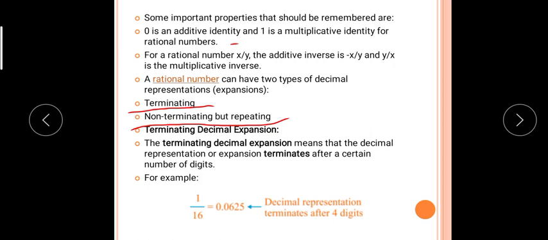Now terminating decimal expansion means that the decimal representation terminates after a certain number of digits. Now see here, 1 upon 16. If you are calculating this in decimal form, what will you get? 0.0625. And after 5, the answer will stop, meaning you will get remainder 0. Therefore, this decimal representation terminates after 4 digits. After 4 digits, after this 5, you will get the remainder 0. So this type of decimal representation is called terminating.